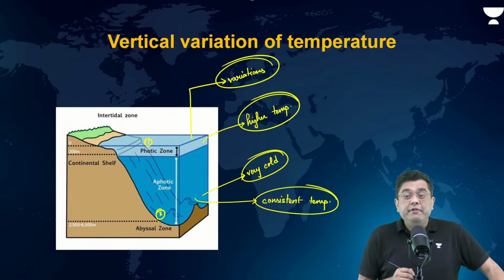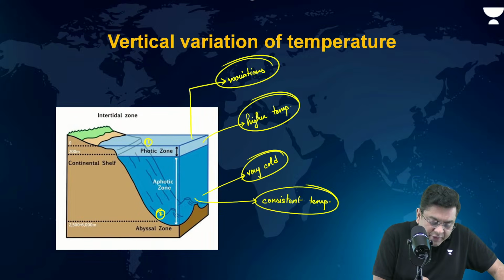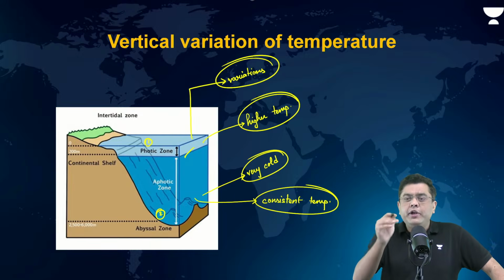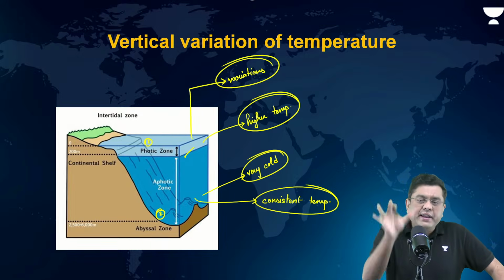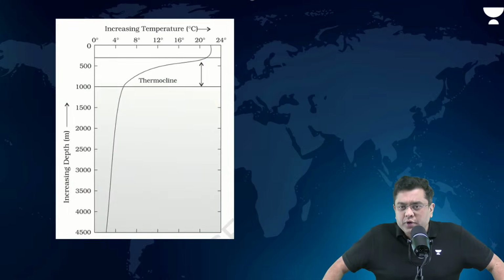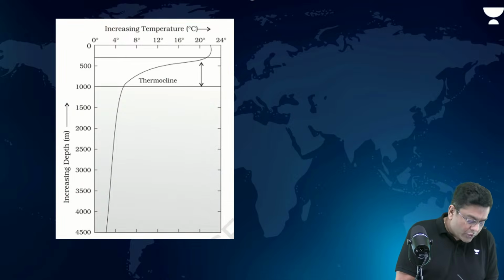But there will be a zone of transition. As you move in depth from the photic to aphotic, suddenly there will be a drop in temperature. That is what is referred to as the transition zone. Transition zone is also known as thermocline.